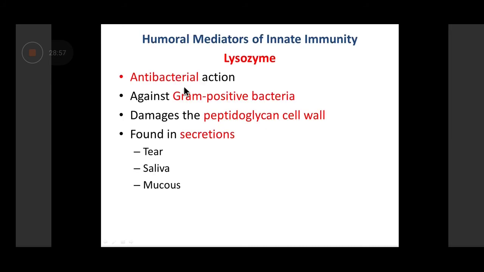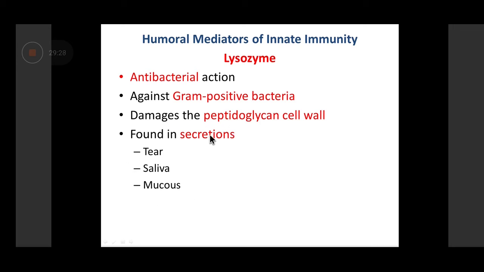Lysozyme basically has got an antibacterial action, and it mainly acts against gram-positive bacteria, and you'll realize why, because it damages the peptidoglycan cell wall. The peptidoglycan cell wall is exposed only in gram-positive bacteria, not in gram-negative. So therefore, it is accessible for damage with regard to the lysozyme. So the main action of lysozyme, therefore, is only against gram-positive bacteria because it causes the damage of the peptidoglycan cell wall, which is exposed in gram-positive bacteria, not in gram-negative.